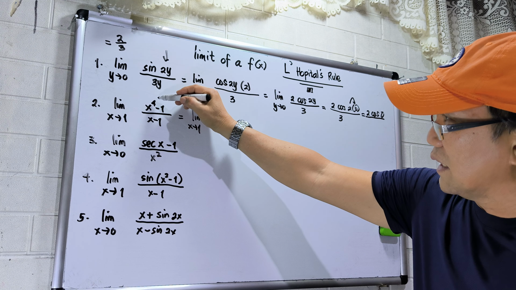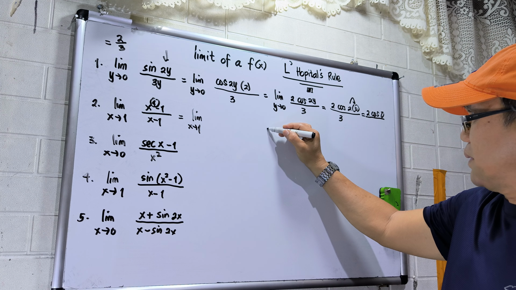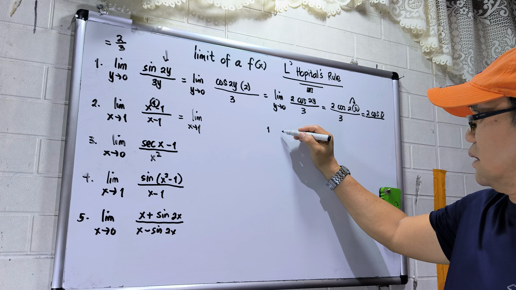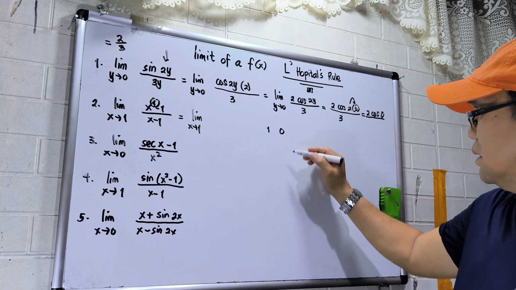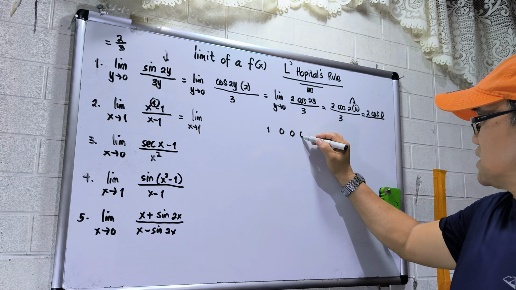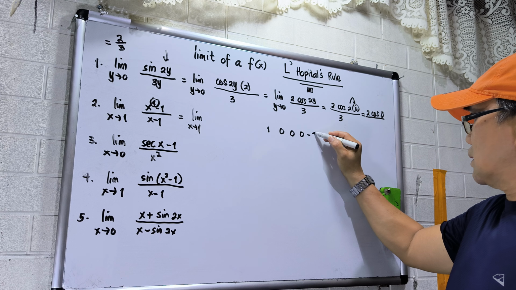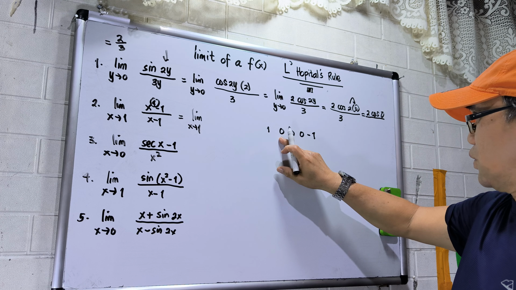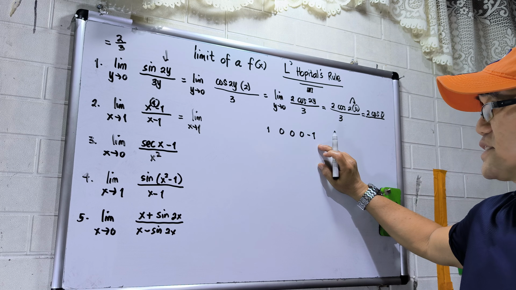Take note, the degree is 4. So that will be 1, then 0, 0, then 0, then negative 1.